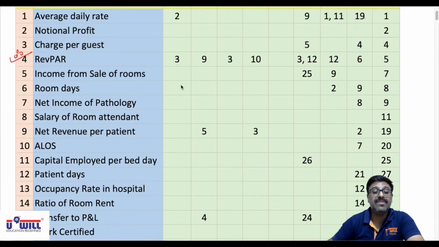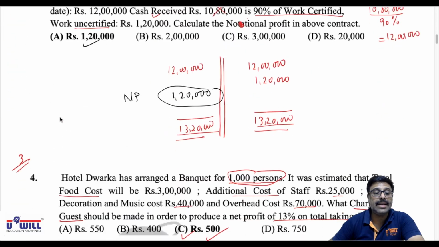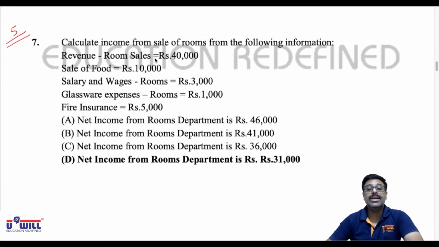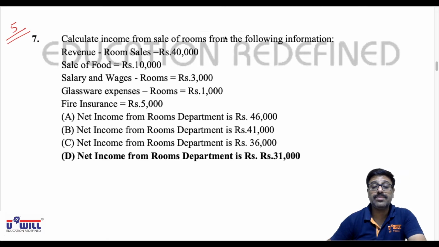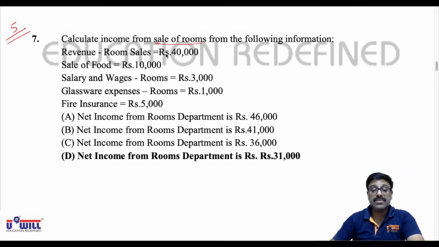Now look at question number 5. That is 7th question of 2019. These all questions I've done by now. Now 5th question is 7th question of 2019 exams. Calculate income from sale of rooms. From the following information, revenue of room sales we will add. Sale of food, ignore, not to be considered, because what we are finding is income from sale of rooms, and food income will go in food and beverage department.